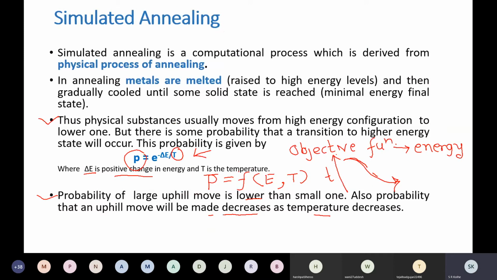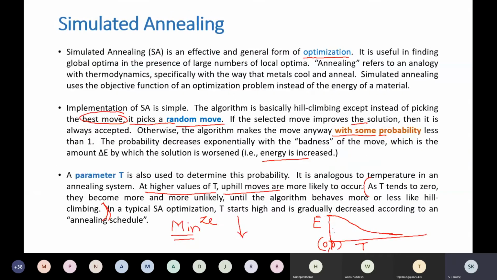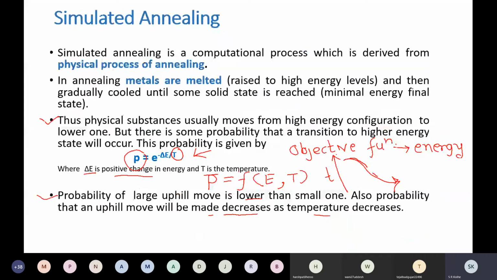P is the probability that an uphill move will be made, equal to e raised to minus delta E divided by temperature T. The original equation is minus delta E by kT, where k is the Boltzmann constant. Since it's a constant, we are ignoring this parameter k. Therefore, the equation is minus delta E by T.